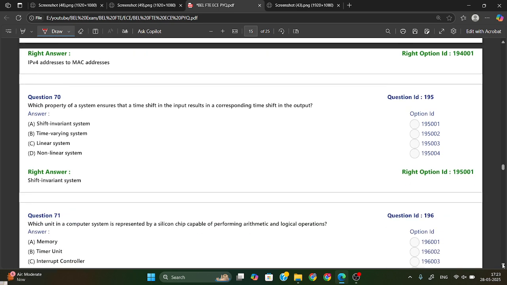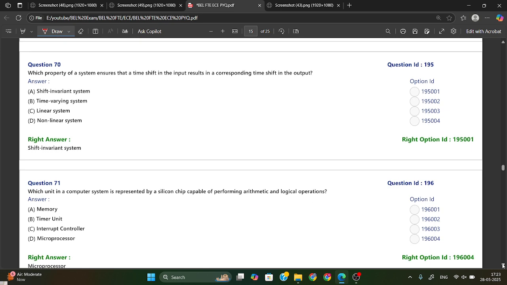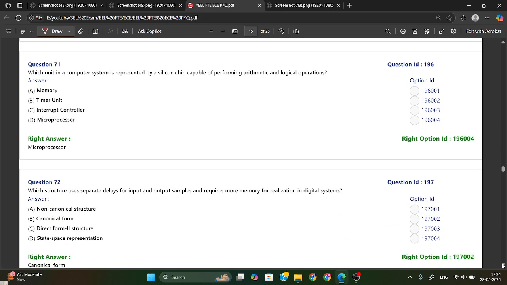Which property of a system ensures that a time shift in the input results in a corresponding time shift in the output? So this is your shift-invariant system. Which unit in a computer system is represented by a silicon chip capable of performing arithmetic and logical operations? The microprocessor is a single silicon chip in our computer system that is used for performing arithmetic and logical operations.